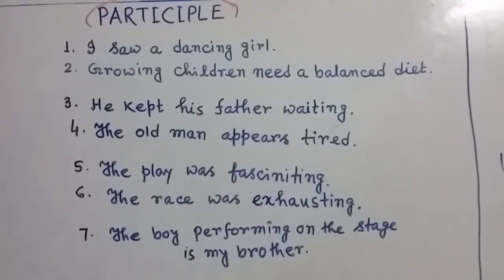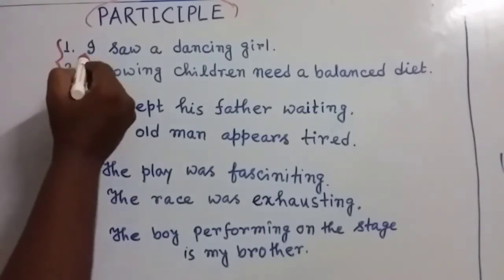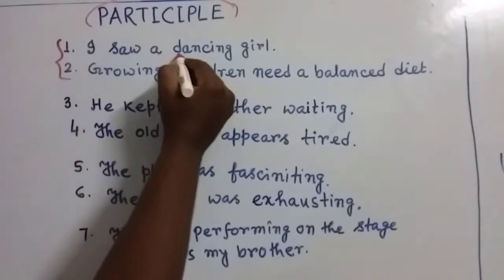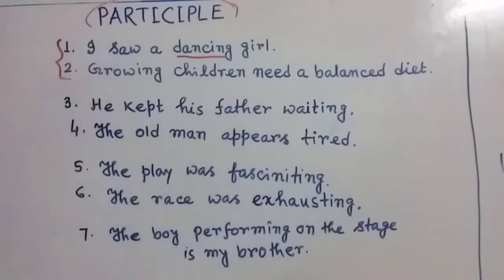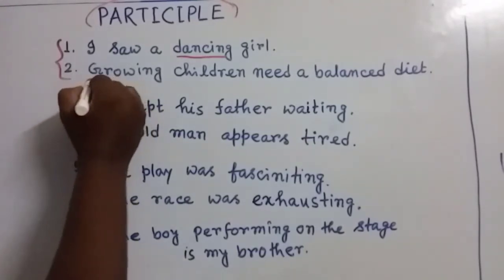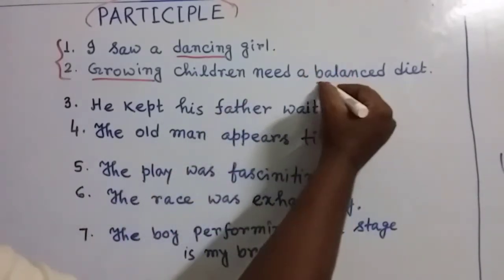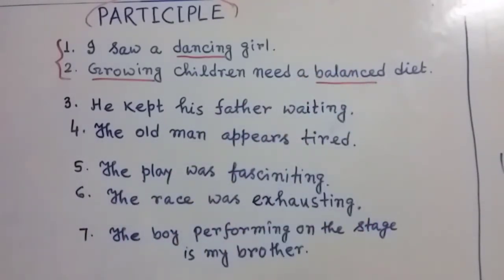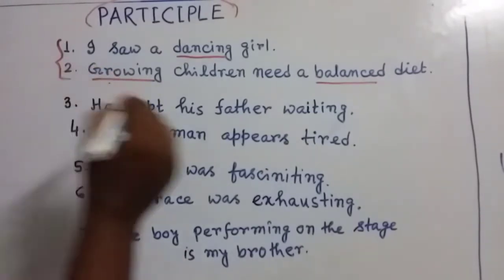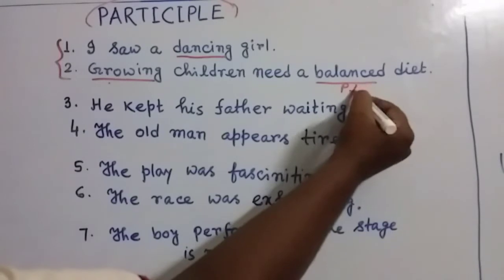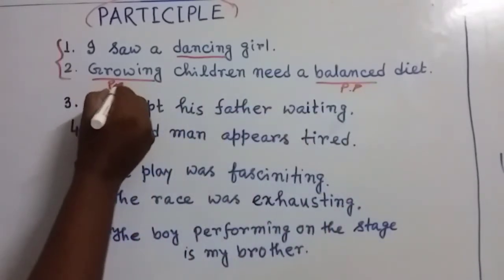I have written here some example sentences. First of all, let's look at these two sentences. Actually, the usage of participle in these two sentences is almost the same. First, I have written: I saw a dancing girl. So it's clear that this is the adjective, or you can say this is the present participle. And in this sentence: growing children need a balanced diet. My dear friends, I have underlined two words. This one is present participle, and this one is past participle, and this one is present participle.